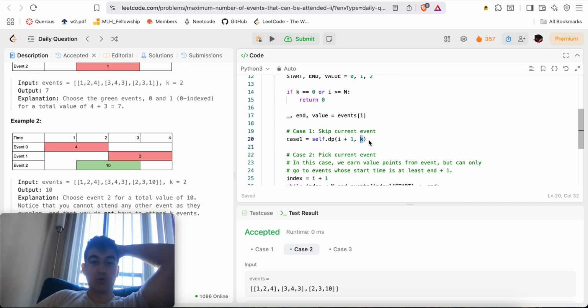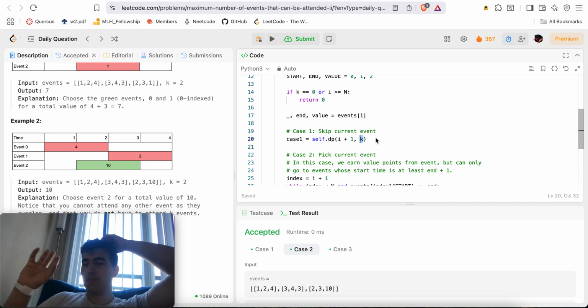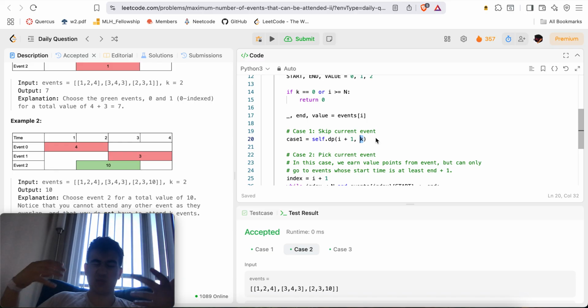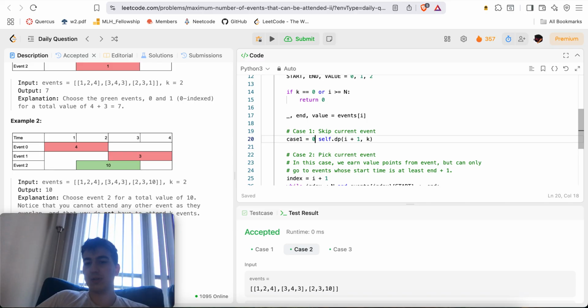And there are still k possible remaining intervals for us to pick, because we didn't pick the current interval, we just skipped it. We can only pick up to k intervals, and since we didn't pick the current one, we don't change the value of k. Also, we don't add anything to our result because since we skip the interval, we don't get its value. So case 1 is very straightforward: just self.dp from index i plus 1 and the same k. We don't get any added value. We just move on to the next interval, and we keep the same k value.